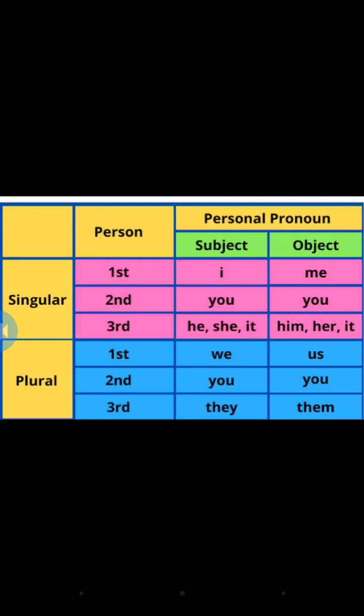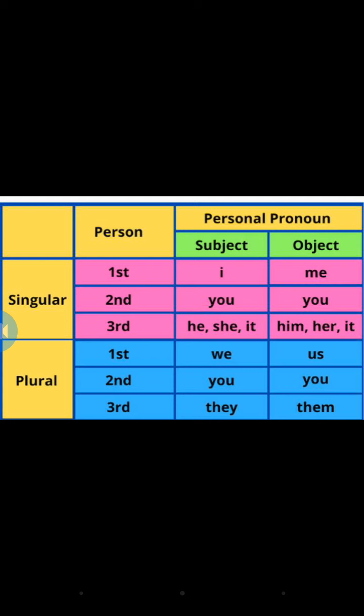And then the third person. I have already told you, when two persons are standing there and speaking, one will be the speaker, the first person, and the person who is listening will be the second person, and the one about whom we are talking will be the third person. So in this, he, she, it, him, her, they, them all come under the third person.